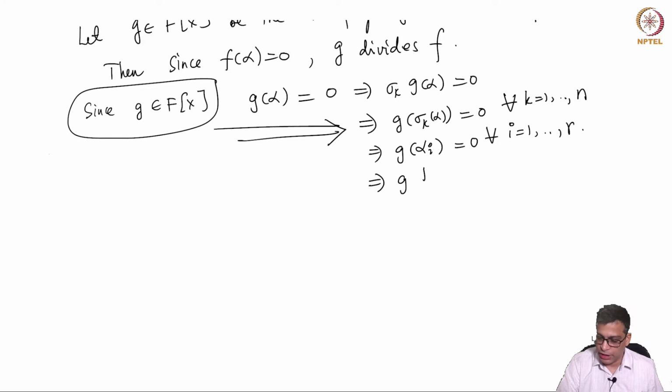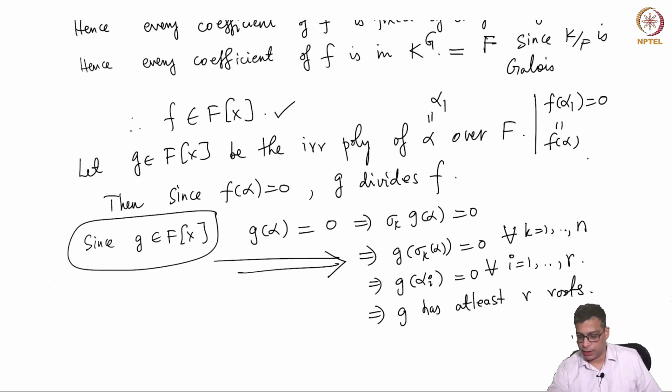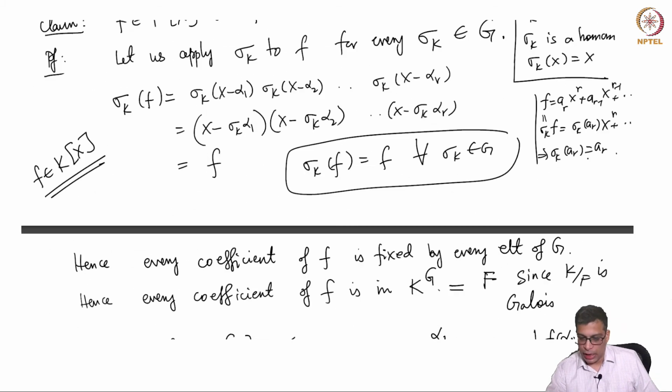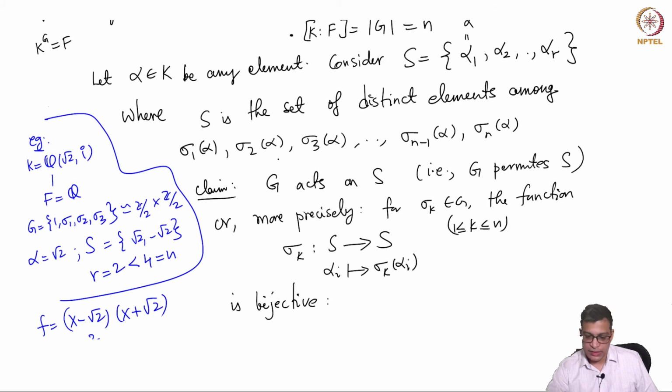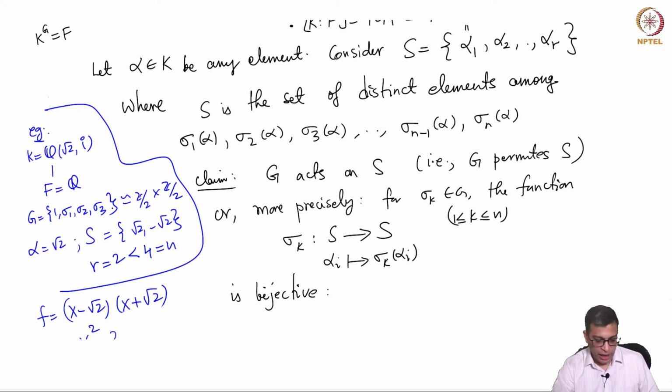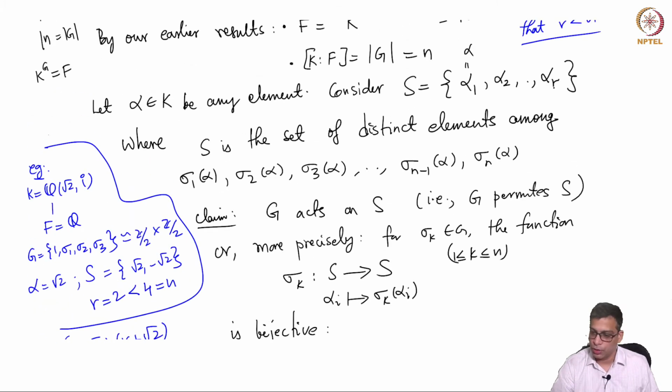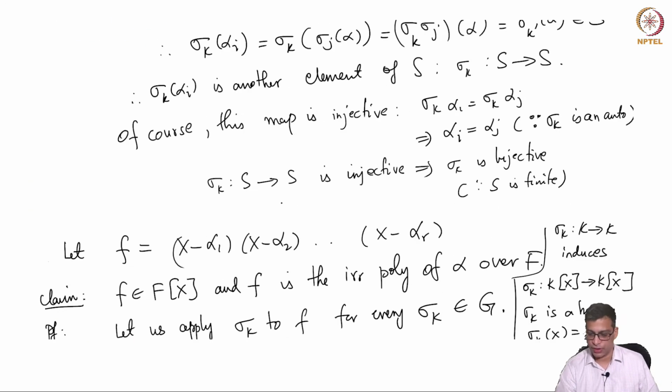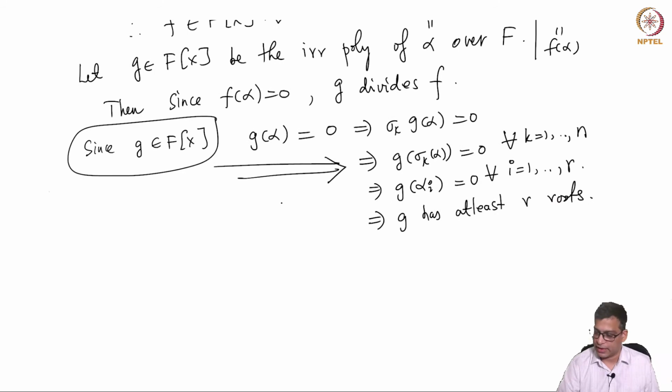That means g has at least r roots. Remember also that the alpha i's are distinct by choice. Sigma k alphas may not be distinct, like in this example with root 2 and minus root 2, but the alpha i's are distinct because we are only taking distinct ones among these. So g has at least r roots.